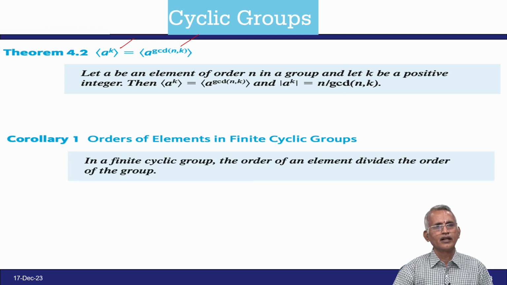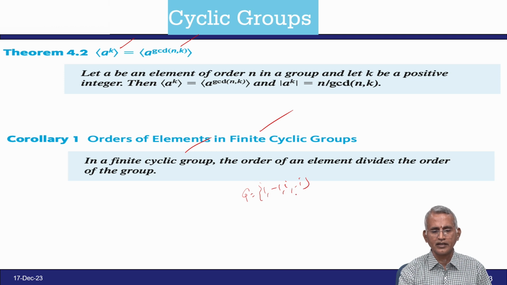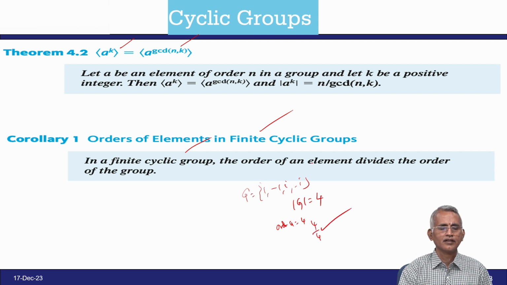Next corollary: the order of elements in finite cyclic groups. For a finite cyclic group, the order of elements divides the order of the group. You take G equal to 1, minus 1, I, minus I, which is cyclic, the cardinality of G is 4 and the order of G is also 4, and 4 divided by 4 exactly exists.